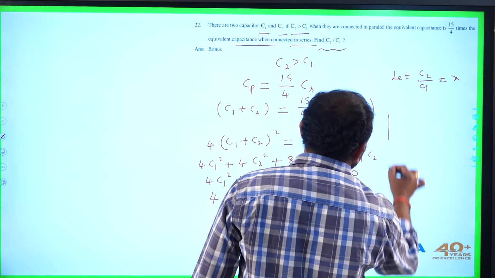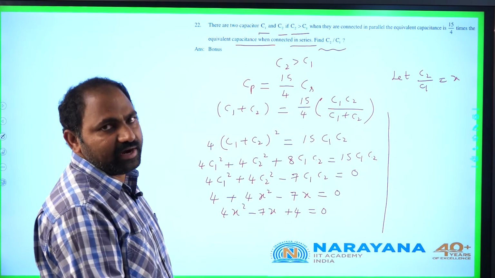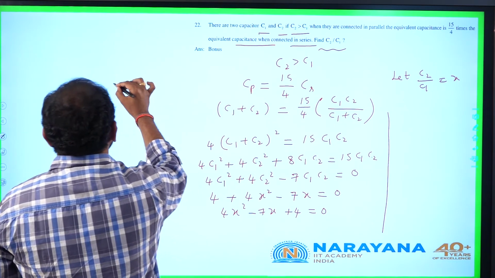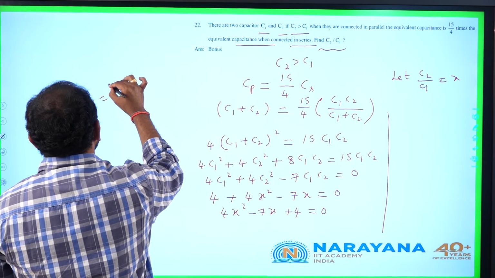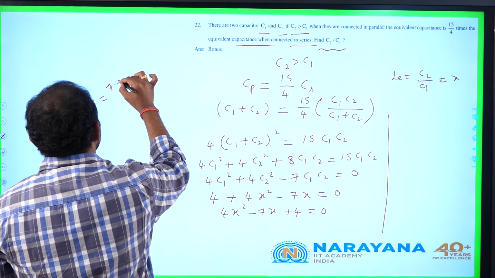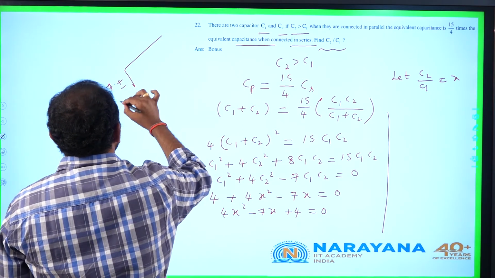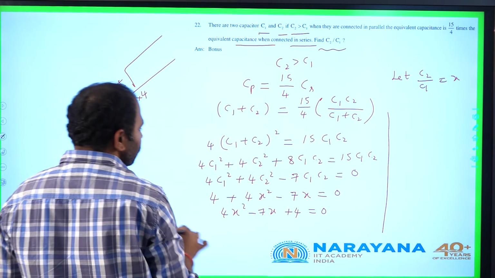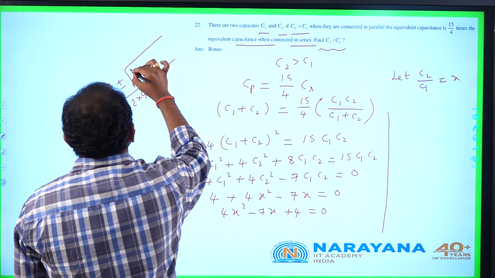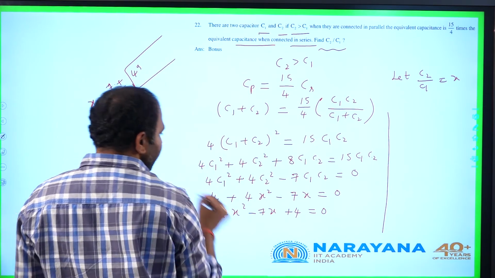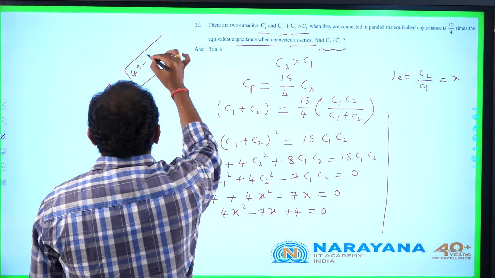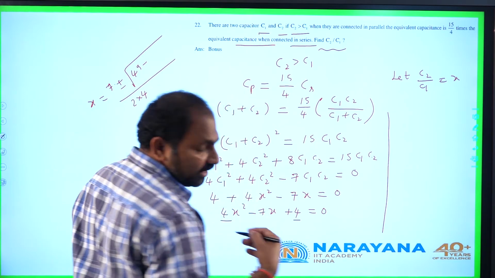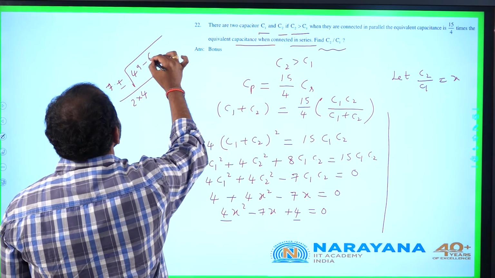So by using the minus b plus or minus formula, let us find the value of x. X equals minus b, which here is plus 7, plus or minus square root of b square, which is 7 into 7, 49, minus 4ac, which is minus 4 into 4 into 4, 16 into 4, 64, all divided by 2a, which will be 2 into 4.